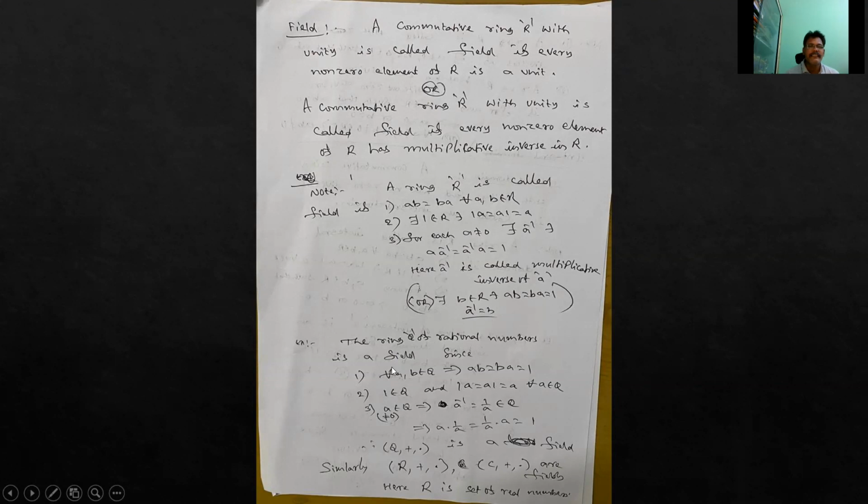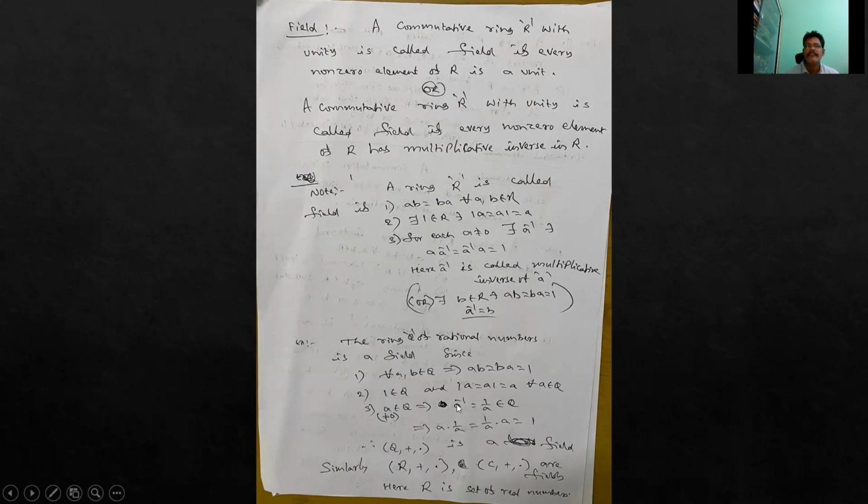Simple example, the ring of rational numbers is a field because in the rational numbers, a into b equals b into a.